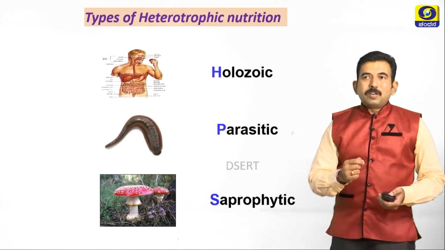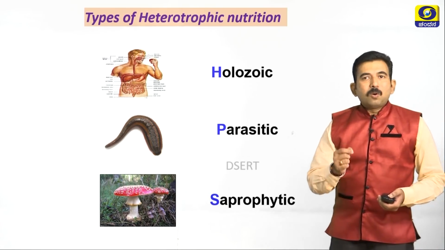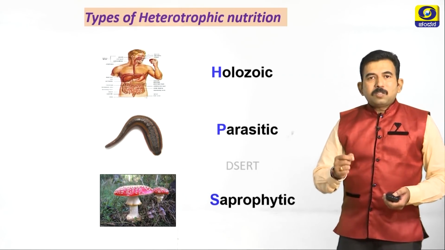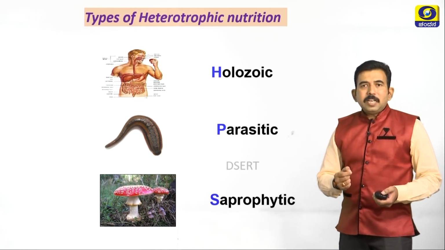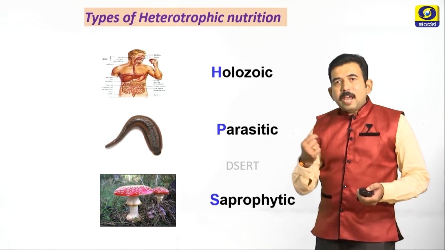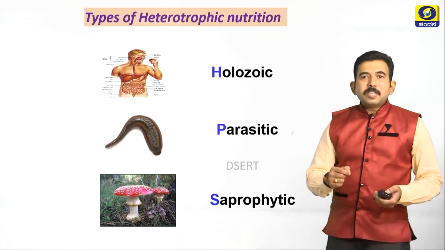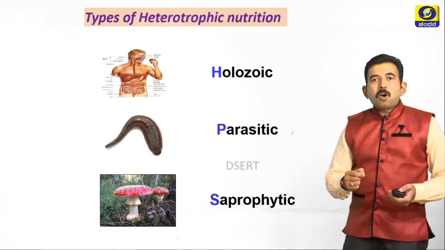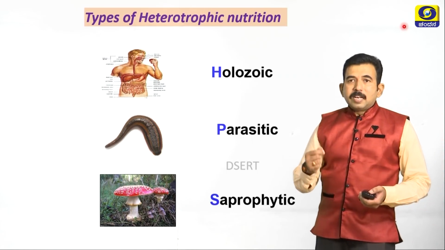What is holozoic nutrition? Feeding on solid food materials is called holozoic nutrition. It is commonly taking place in human beings as well as in amoeba. Parasitic nutrition: in these, organisms get or derive the food from the host without killing it. Saprophytic nutrition: saprophytes are the organisms which grow on dead and decaying material and derive the energy.